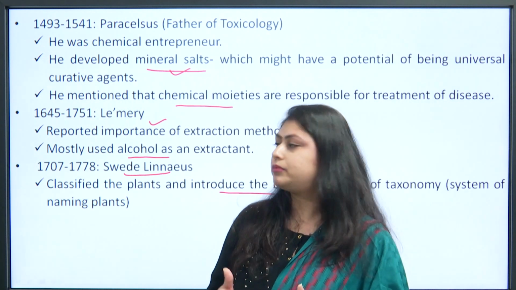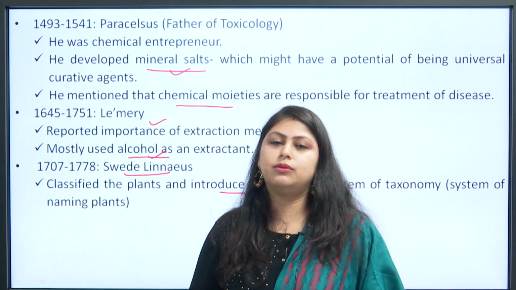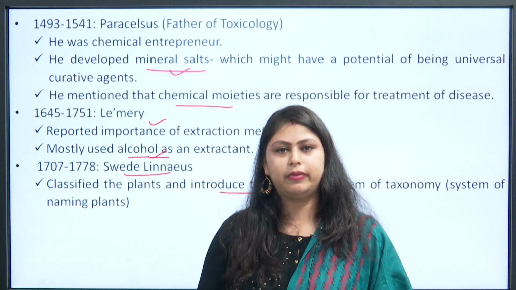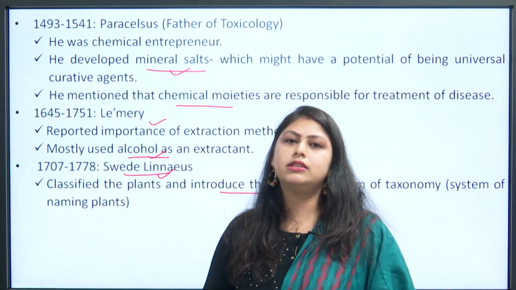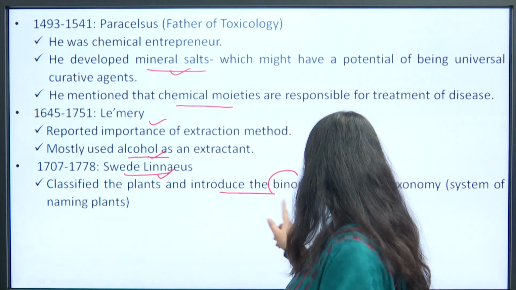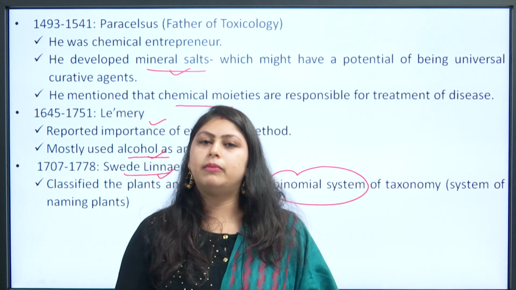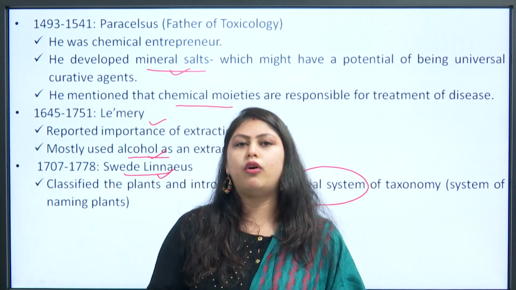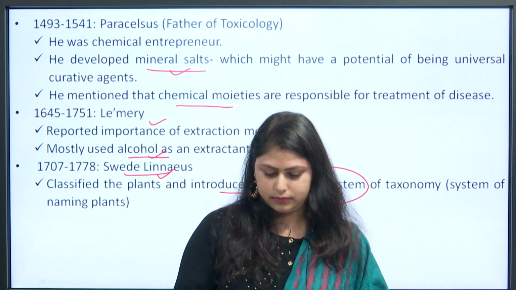And she made us believe that alcohol can be used as a very effective extractant for the extraction process. And the last is Swede Linnaeus, he classified the plants and introduced the binomial system of taxonomy. Binomial system of taxonomy means the system of naming plants. So it is very easy for you to learn.